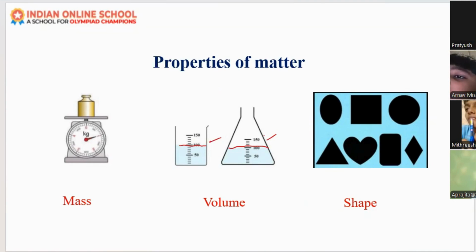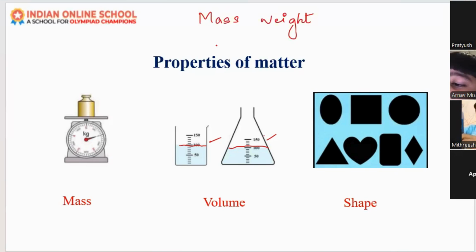Now, if I ask, what is the difference between mass and weight? Have you heard about these two things, mass and weight? They both are the same, ma'am. The weight is the force required to lift an object, and mass is what will be the weight of the object at different places, at different planets. Okay, so don't get confused with mass and weight.